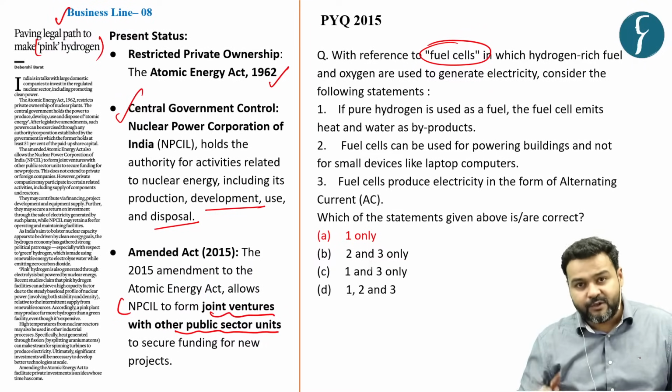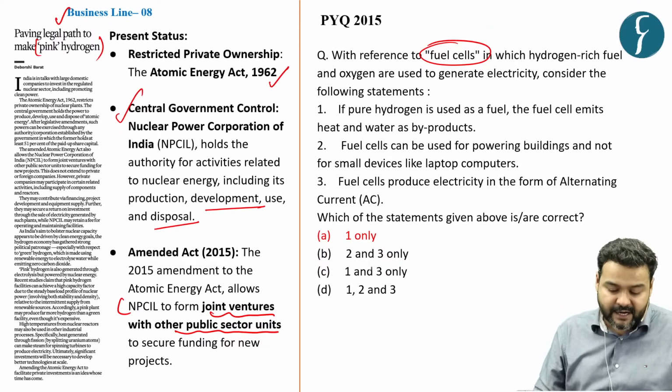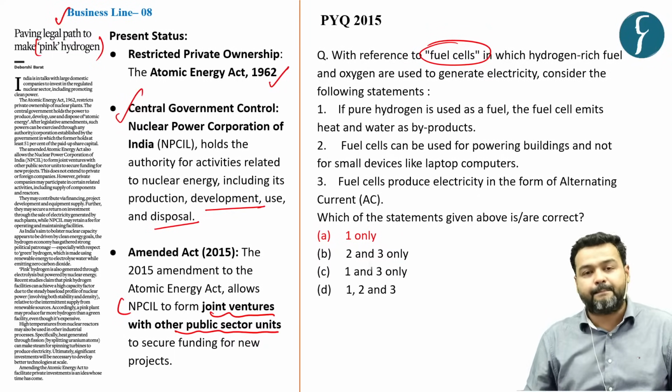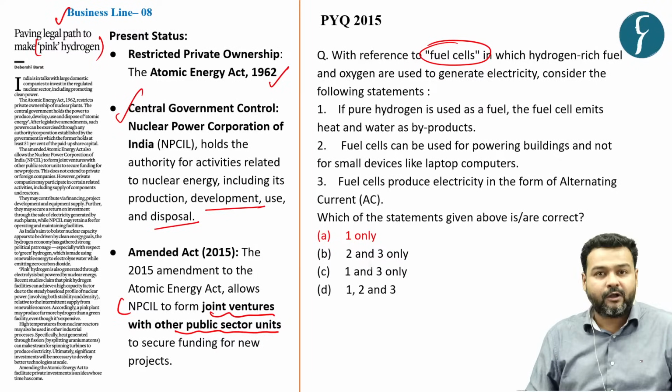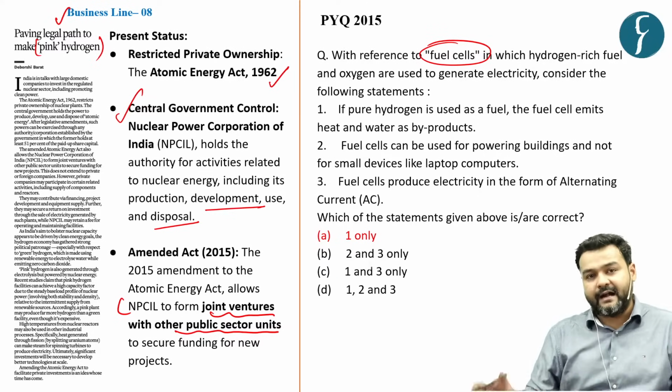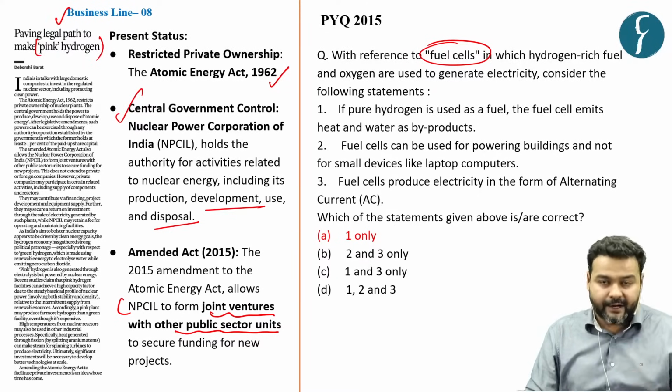So private units are still out of the option. So what the government is trying to do is to explore a PPP model, public private partnership, so as to involve the private sector in the nuclear energy sector. And the focus, as we told, is also on pink hydrogen.